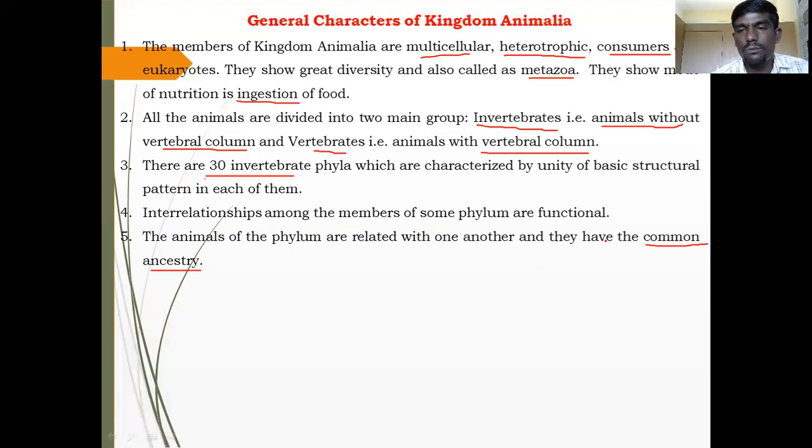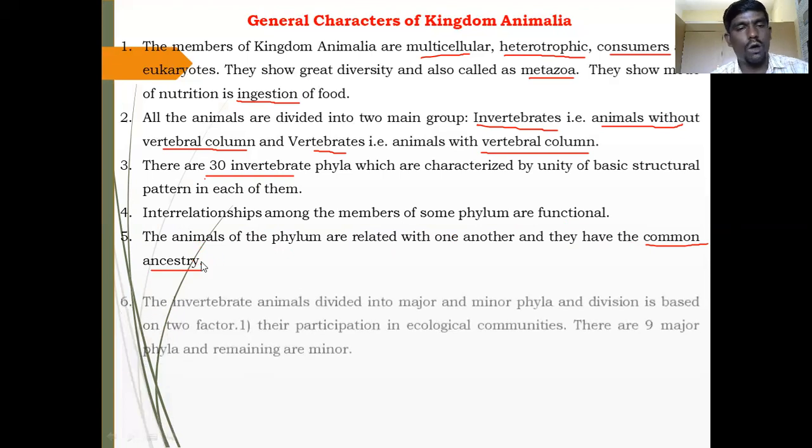The common ancestor means the origin of animals coming from a single or common parent. That is called the common ancestor. Commonly, it is also called cladograms. These show the common ancestor.